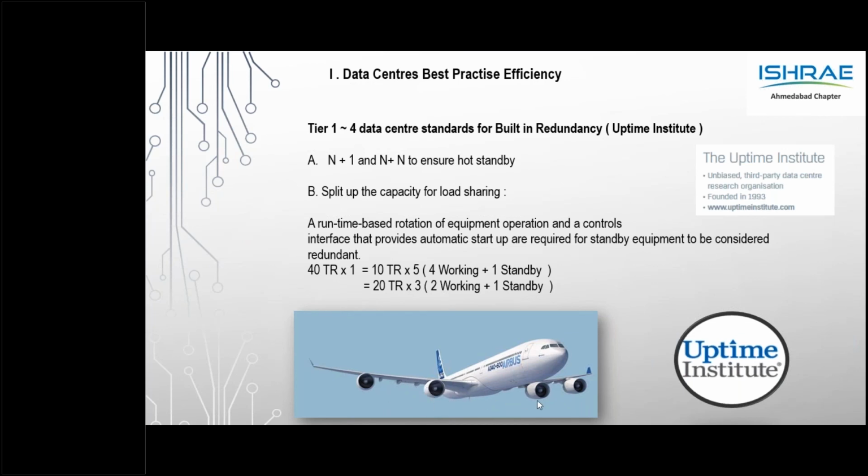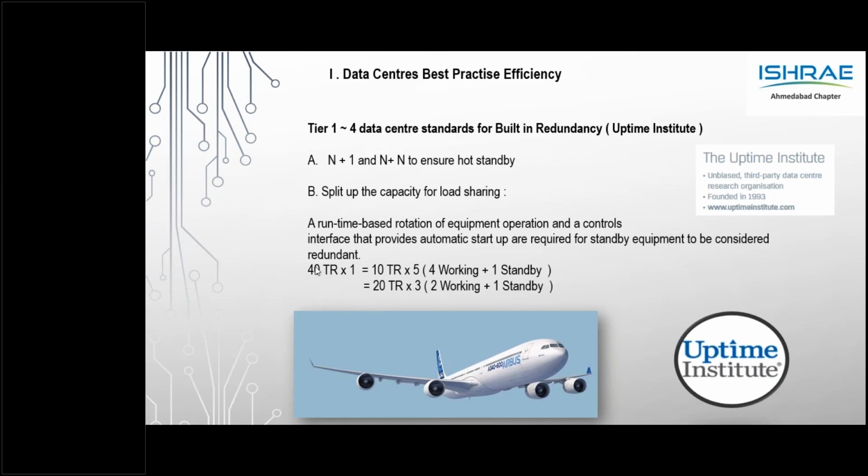Apart from that, we should also look at inbuilt redundancy. Let's say an example of 40 TR. We can directly give one big unit of 40 TR, but you will have issues of inbuilt redundancy. What if the unit goes down due to other reasons like controller failure or whatever reason, then the entire cooling is not available.